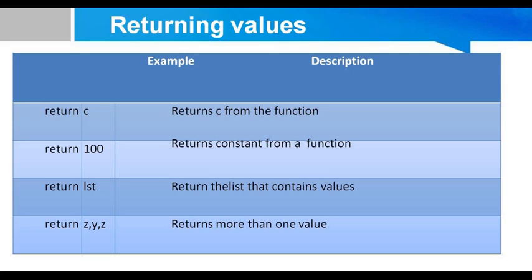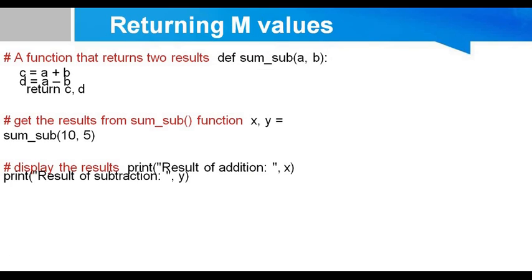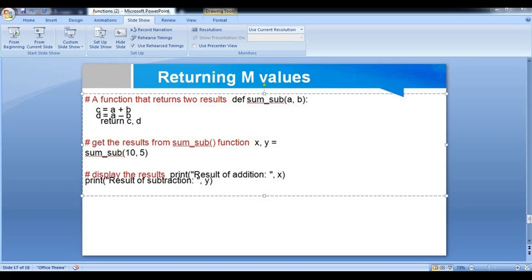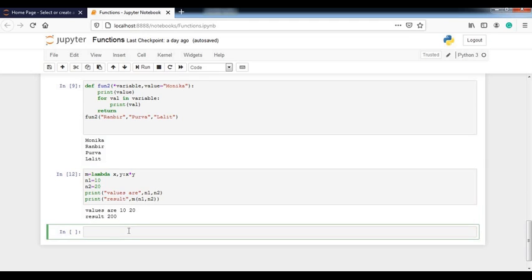Like you can return a single value, see, return 100, a constant value. You can return a list, and you can return more than one value separated by a comma. So move to next is our recursive functions. So what is recursive functions? Before that, I have made a program of returning multiple values. Let me show you this example by running this program.